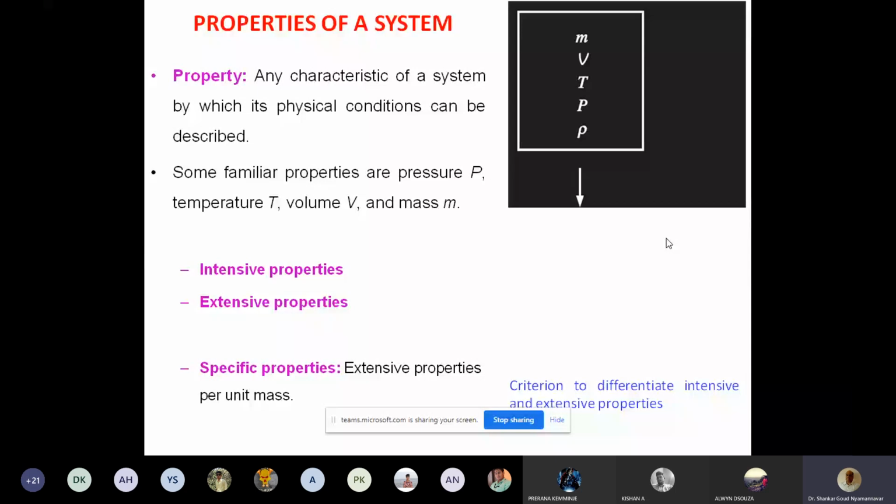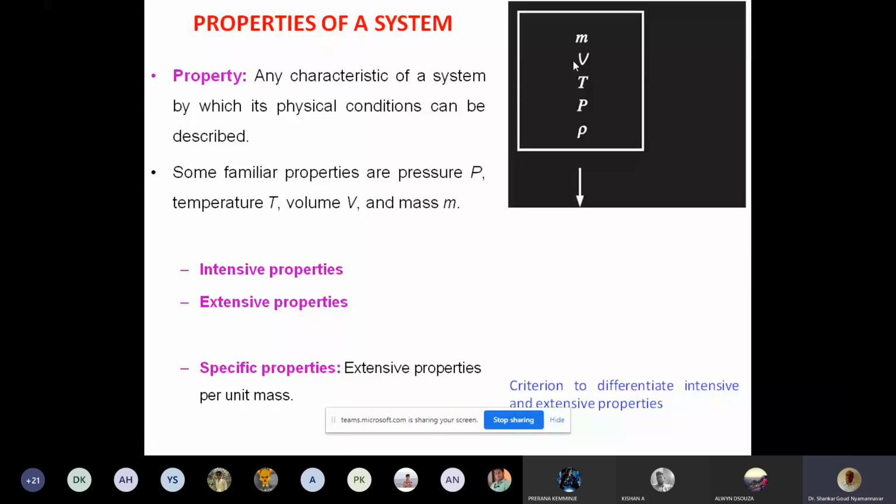If I express the extensive property per unit mass or per unit volume, both can be used. Then they are called specific properties. For example, you have here density. What is density? Mass of the system divided by its volume, right? If you see here, there is some system enclosed in this. It has got some mass. I divide this mass by its volume. Mass divided by volume is called density.